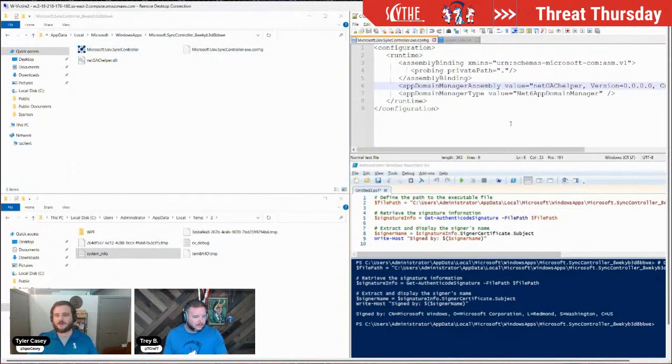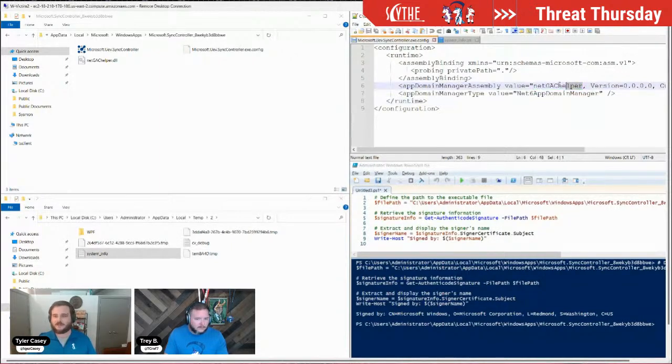So I pulled up the .config file over here. Not super complicated, only 9 lines, and half of them are just header information, right? But the main thing we're looking at here is this AppDomainManagerAssembly value. What that's doing is telling our executable that when the loader assembles it, look for this DLL and load this DLL.